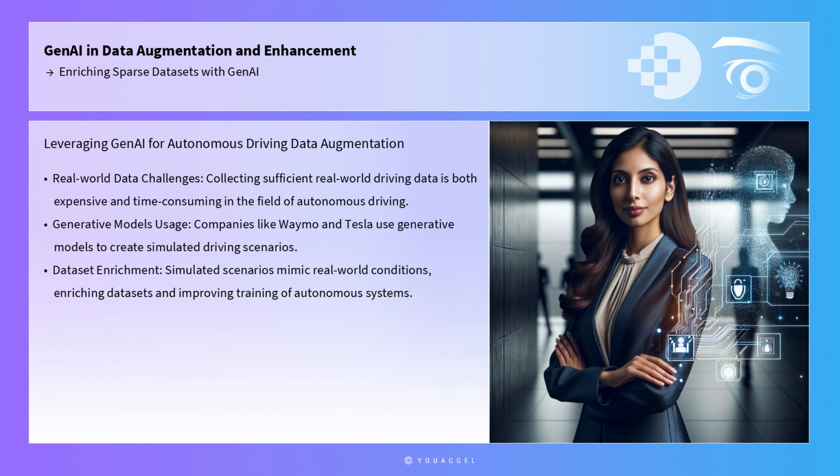One real-world example of leveraging GenAI for data augmentation is in the field of autonomous driving, where collecting sufficient real-world driving data is both expensive and time-consuming. Companies like Waymo and Tesla have utilized generative models to create simulated driving scenarios that mimic real-world conditions, thus enriching their datasets and improving the training of their autonomous systems.